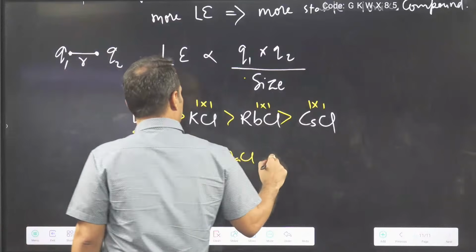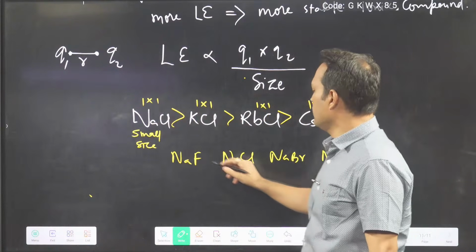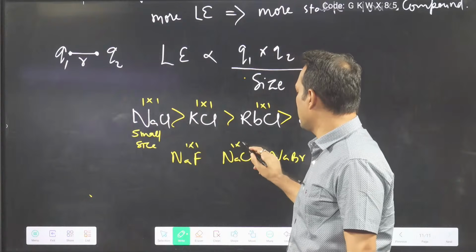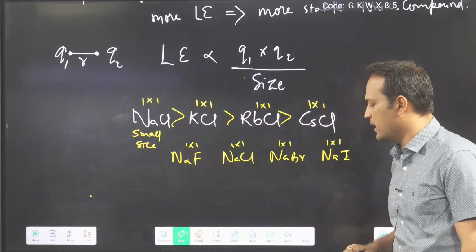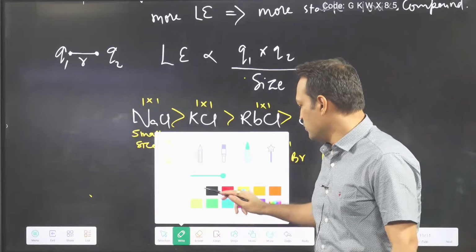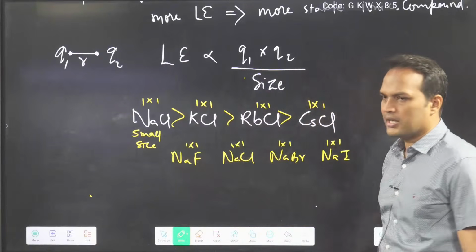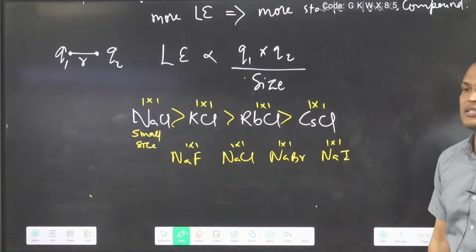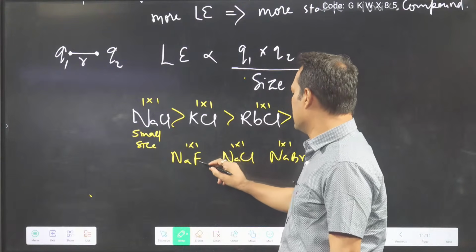Let's see the second question. NaF, NaCl, NaBr, NaI. Again you will multiply the charges. Charge priority: you will find the charges are same. This time the cation part is same, so I will focus on the anion.